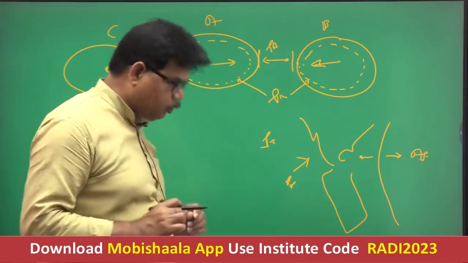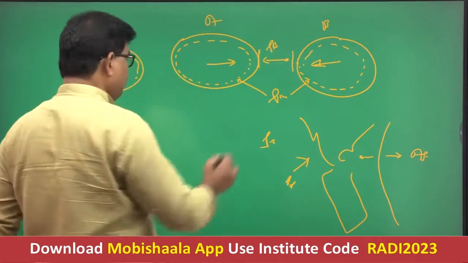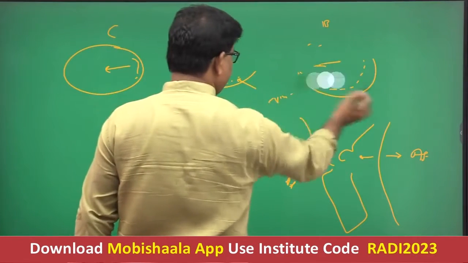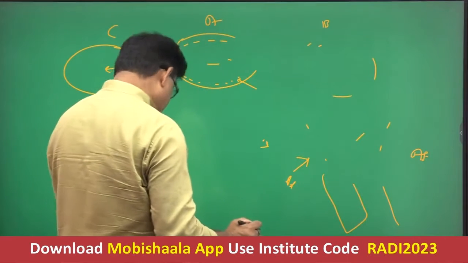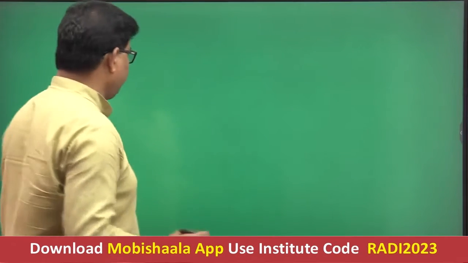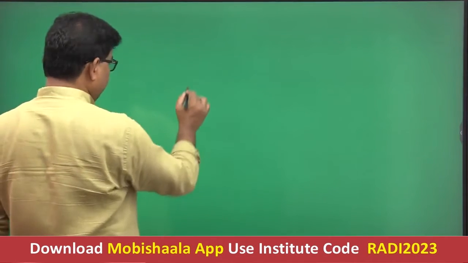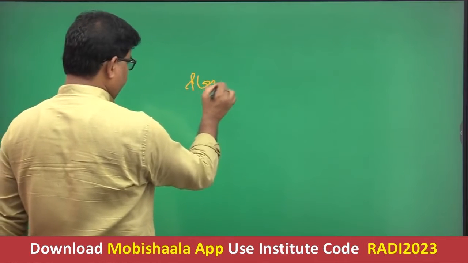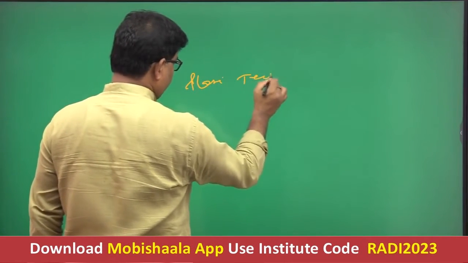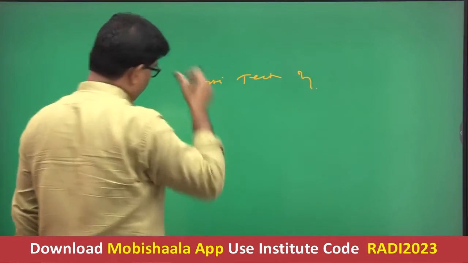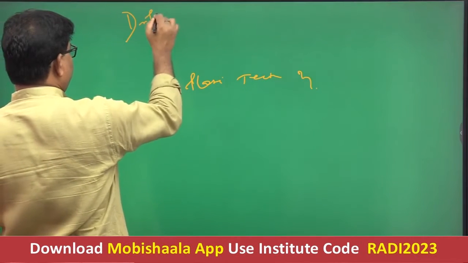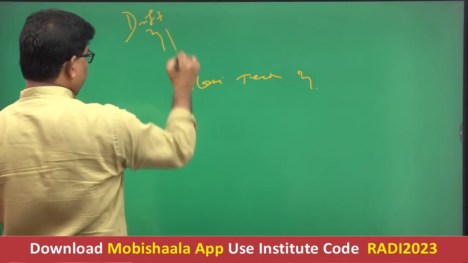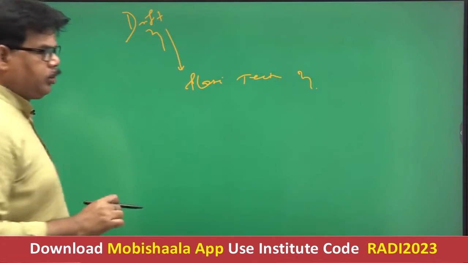Now you must keep in mind that plate tectonic theory is based on three basic assumptions. One is drift hypothesis. Drift theory is the basis of plate tectonic theory.